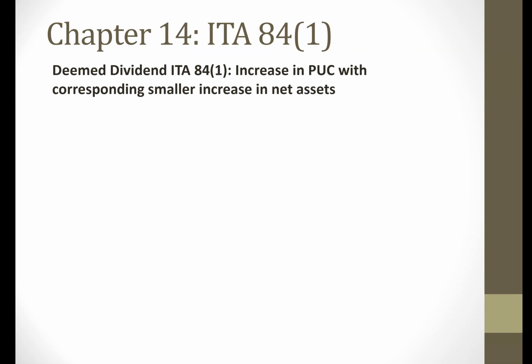Moving on to the next slide, we're now going to move into what we refer to as deemed dividend. The first one we're going to look at is under section 84.1. Now 84.1 deals with a situation where there's an increase in PUC, an increase in paid up capital, and the corresponding increase to net assets is smaller.